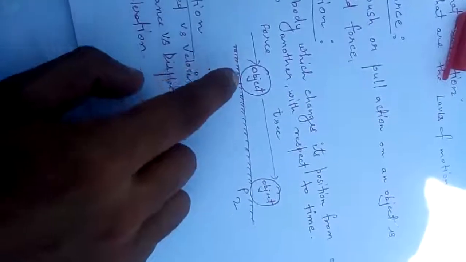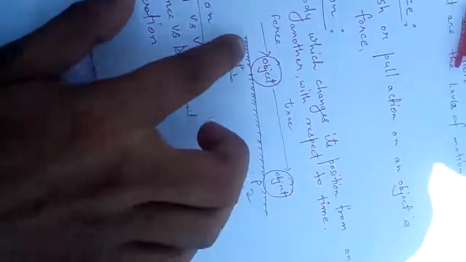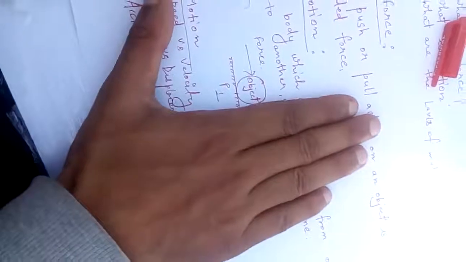What do you mean by motion? Okay, a body which changes its position from one place to another with respect to time is supposed to be in motion, okay, and I have made one example. So not to confuse, the line that you see right here is ground, which means it is static, it does not move. And the object that you see right now, this and this are the same objects. Now ignore this, look at this.